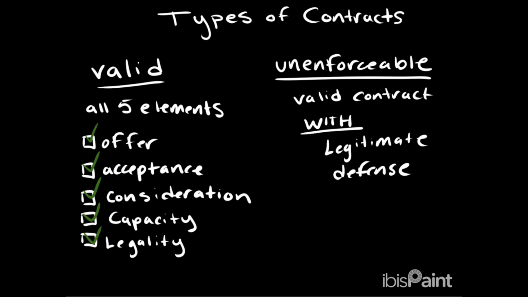Next up are valid and unenforceable contracts. A valid contract has all 5 elements present. There was an offer, an acceptance, consideration, capacity, and legality. An unenforceable contract is a valid contract with legitimate defense, but this does not mean that the contract can be enforced. An example of this would be the alteration of the contract without knowledge to the other party.